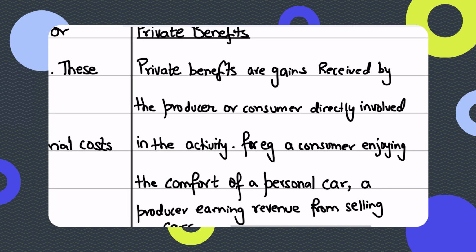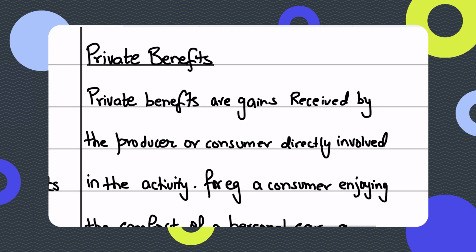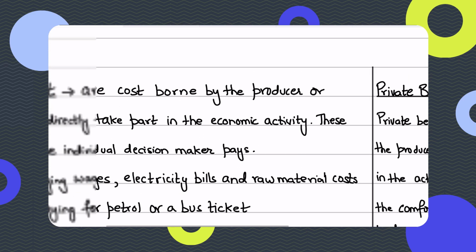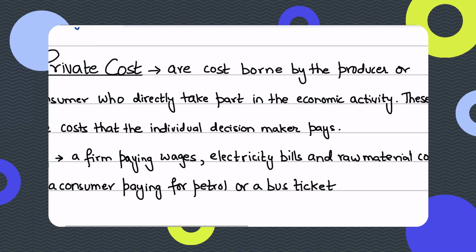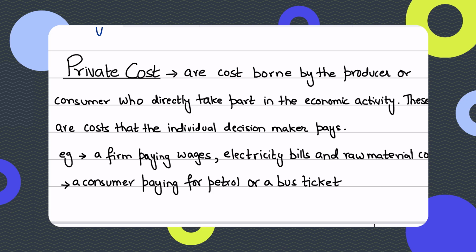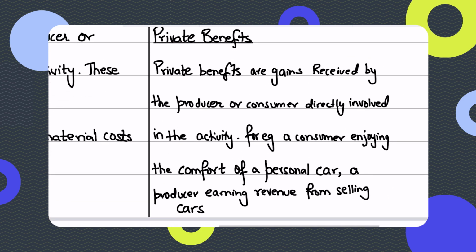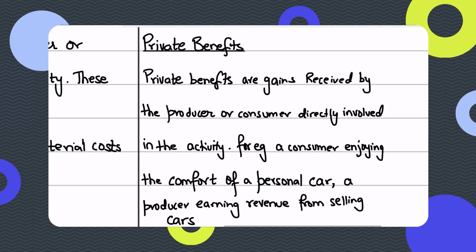And on the other hand, if we talk about private benefits, but these private costs that we were talking about, they are basically factored in. They are those costs that the market transactions factor in or internalize. These costs are internal to the market transactions, meaning that they're factored in by the producers and consumers in making their decisions and in deciding how much quantities they should buy or sell, or at what prices they are supposed to sell or buy, right? So the market factors in these costs, right?